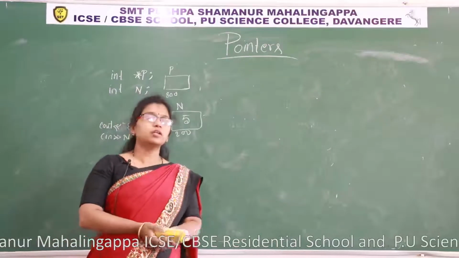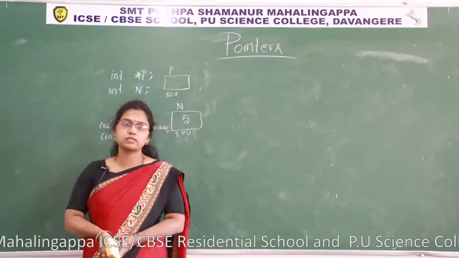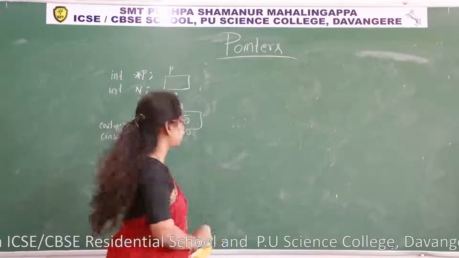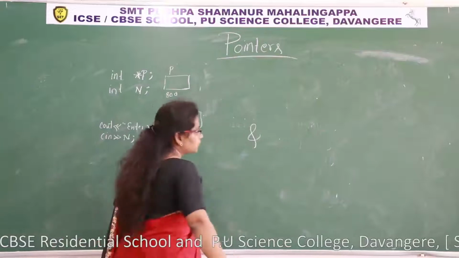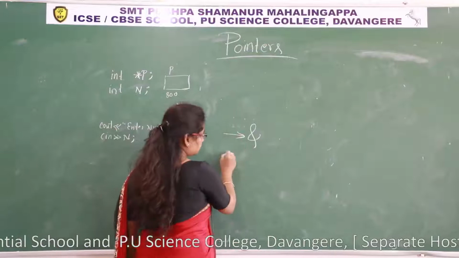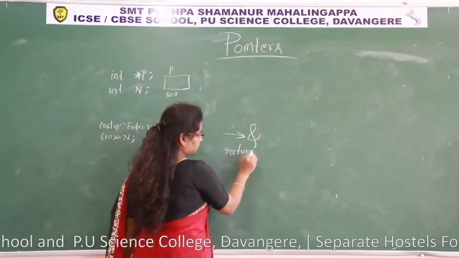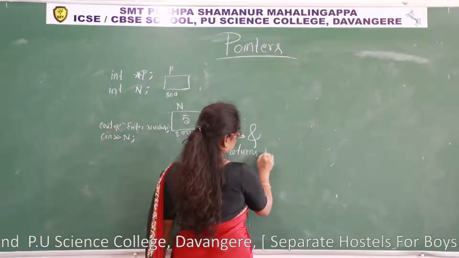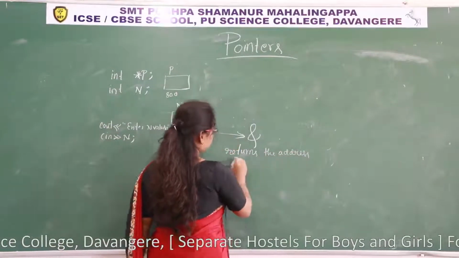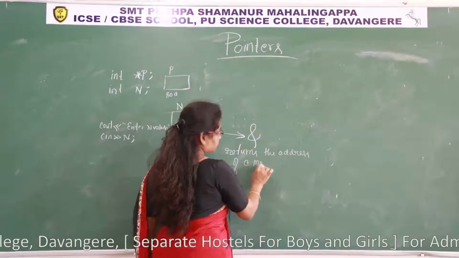There we understood the different operators used in C++. In other operators we learnt the ampersand operator. This operator is called the address operator. This operator returns the address of a memory location.